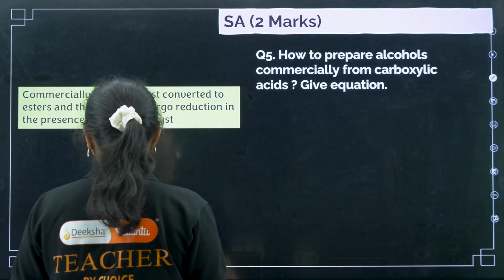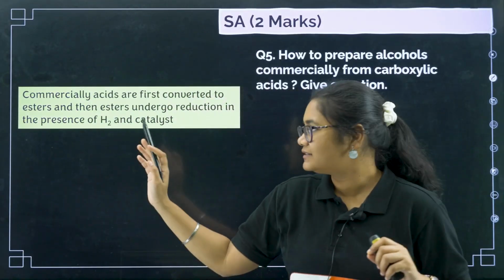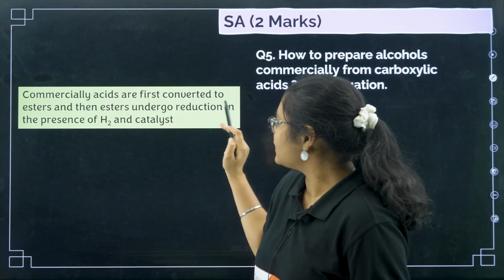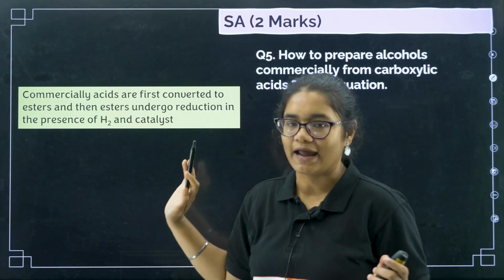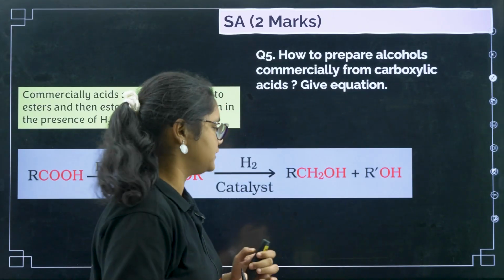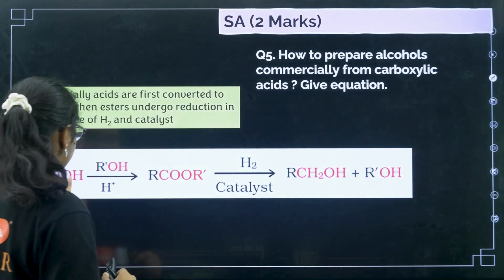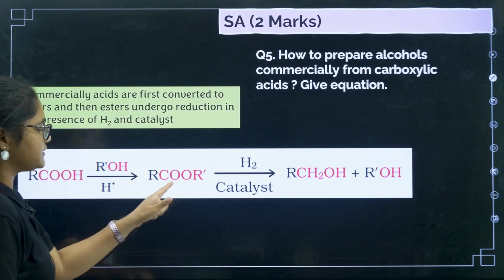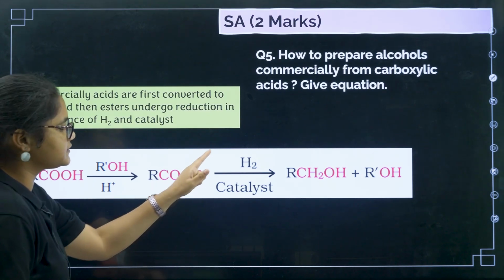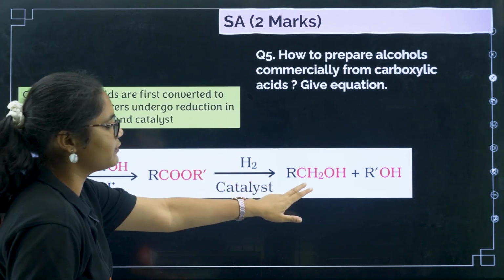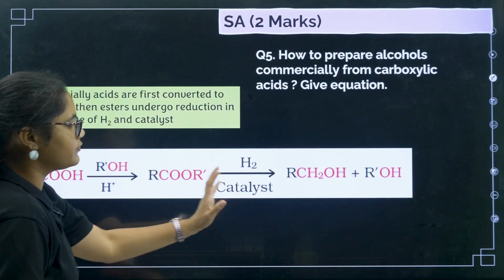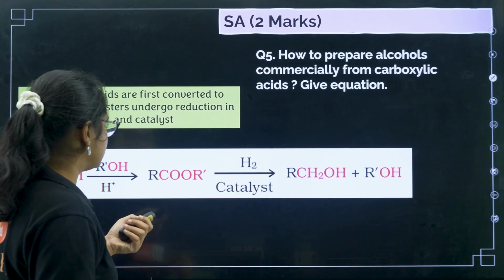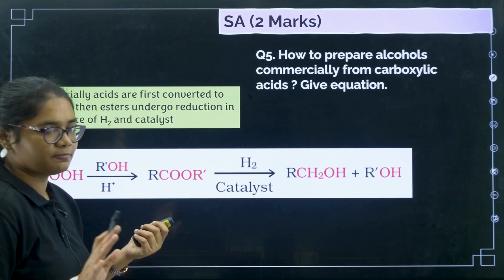So I have written the answer, you can see here. Commercially, acids are first converted to esters, and then these esters undergo reduction in presence of H2 and catalyst. Now we can see a reaction here. So you can see first we have taken any acid group with alcohol, it is giving you ester group. Now esters with hydrogen and catalyst will give you alcohols. Okay, so you can write down this reaction. Got it? Okay, so that is the commercial method of preparation.